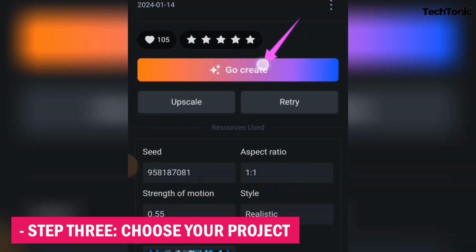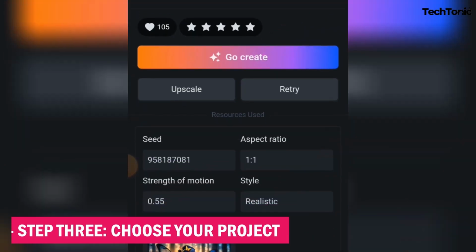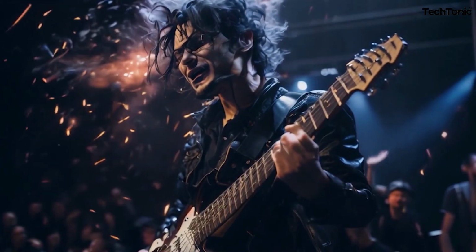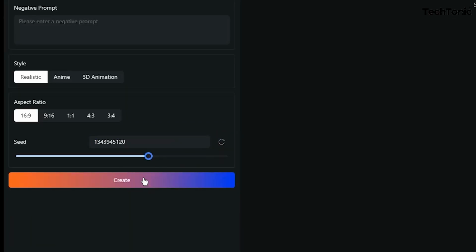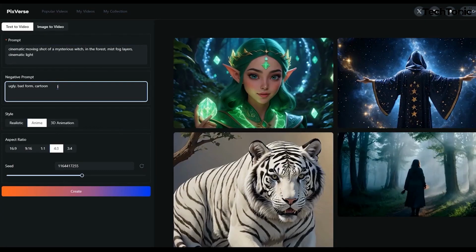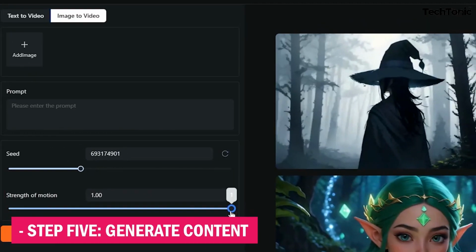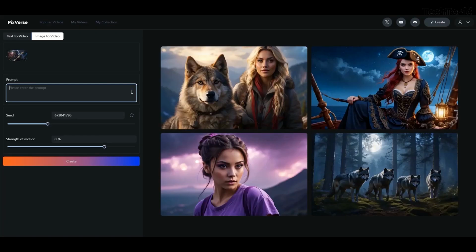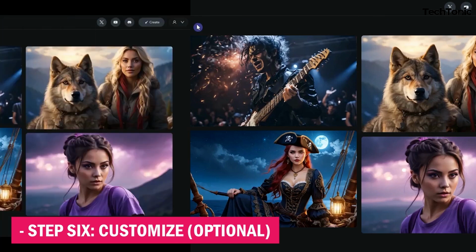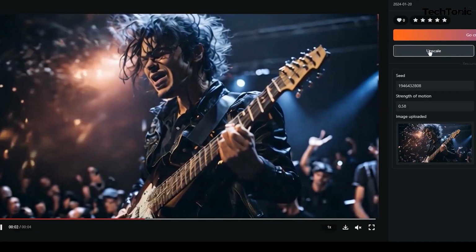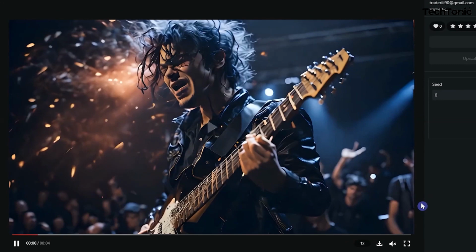Step 3. Choose your project. Decide whether you want to create a single image or an animation sequence. Step 4. Input project details. Specify parameters such as dimensions, style preferences, and content themes. Step 5. Generate content. Click the Generate button to initiate PixVerse's AI algorithms. Step 6. Customize, optional. Fine-tune your creation by adjusting colors, applying filters, or modifying animation settings.